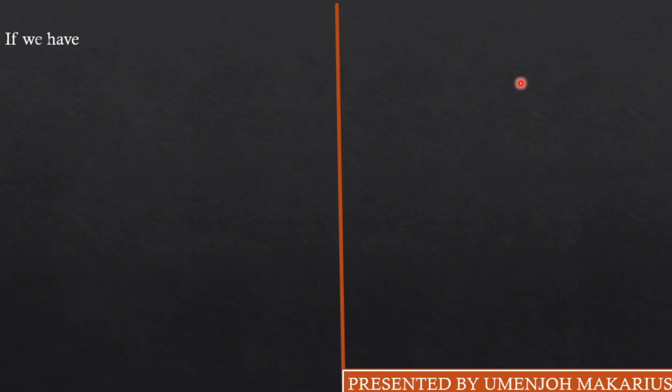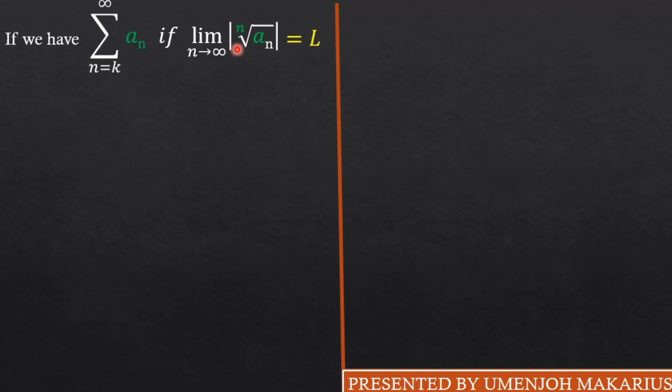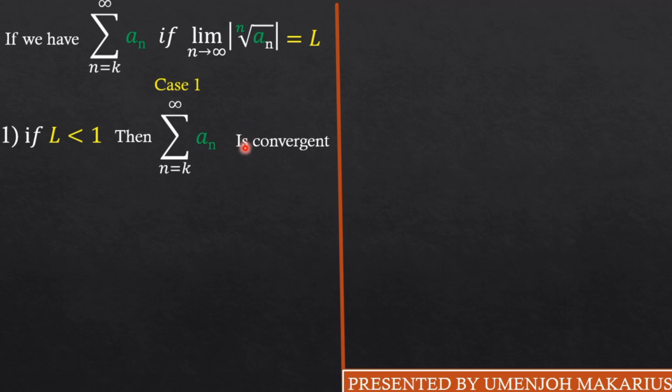Let's suppose, friends, that we have a series from n equals k to infinity of some sequence a_n. Then, if we take the limit as n goes to infinity of the absolute value of the nth root of a_n, and we have some value, we can call that L. Now guys, let's look at some cases. If L is less than 1, then the series from n equals k to infinity of a_n converges, or is convergent.